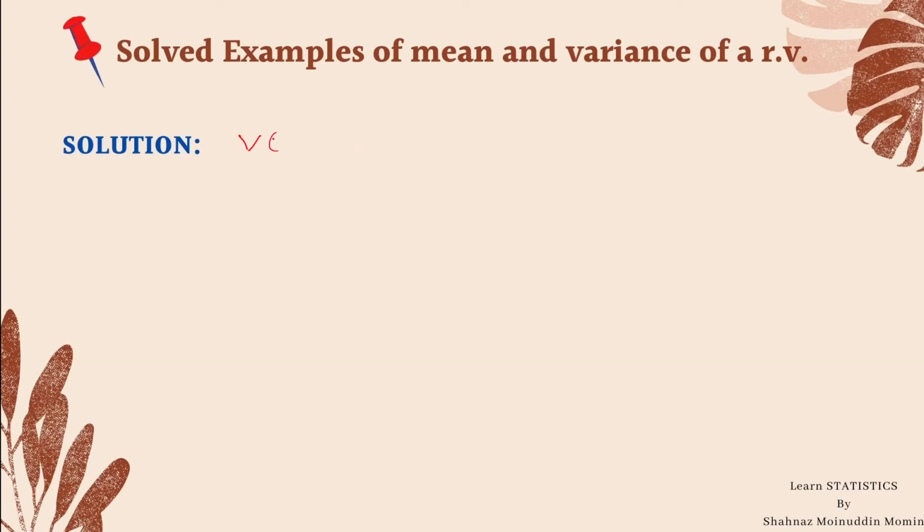Variance y is equal to variance of 3x plus 4. Here 4 is the origin and 3 is the scale, and we know that variance is affected by only change of scale but not origin.